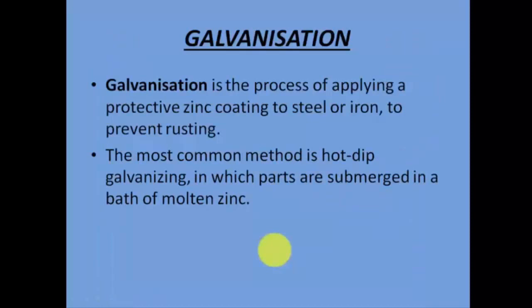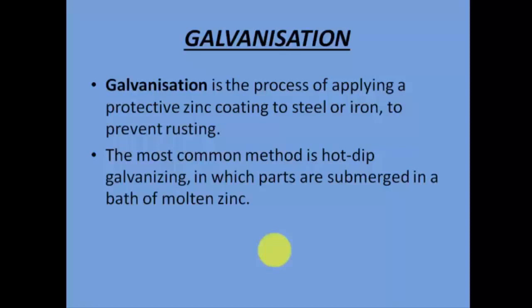So next what we're going to talk about is galvanization. What is galvanization? Galvanization is also a similar process, but it is a process of applying a protective zinc coating to steel or iron, basically to prevent rusting of that iron or steel.